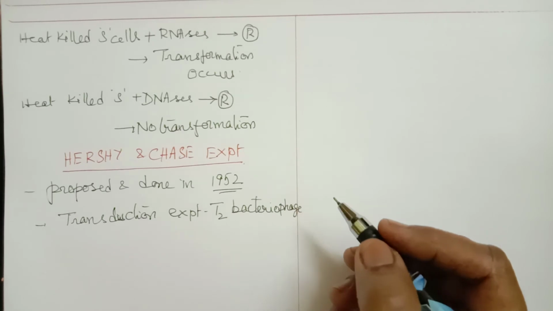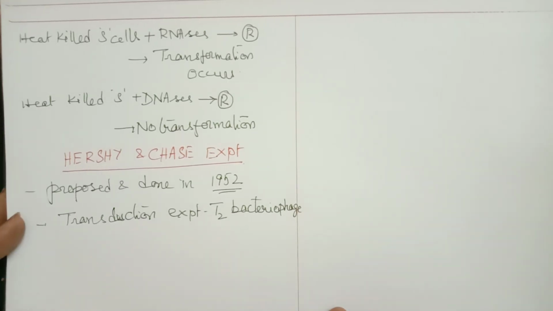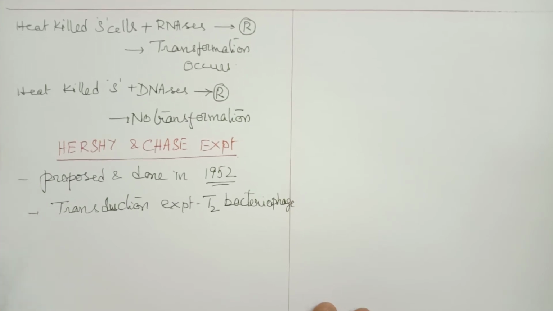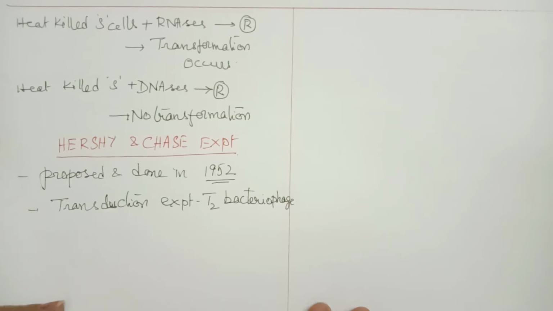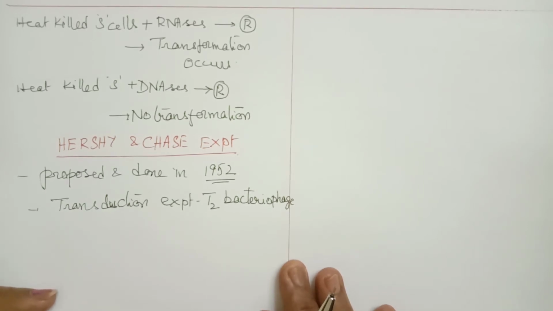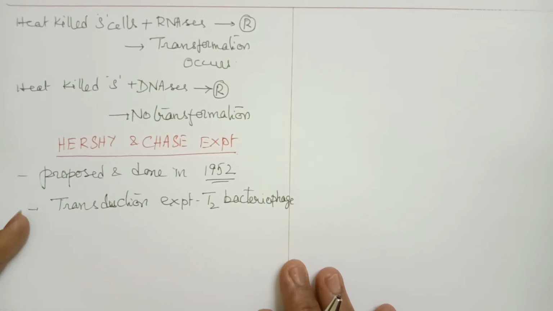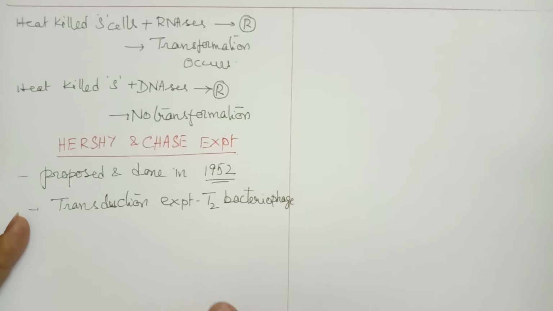Transduction, you know very well, is when a virus infects a bacterial cell. Bacteriophage is a virus infecting a bacterial cell. When it enters the bacterial cell, it starts synthesizing its own parts. We have seen in the lytic cycle that only the DNA of the virus enters the bacterial cell. Viruses have only two parts, the nucleic acid part and the protein part. The protein remains outside and only the nucleic acid enters. This is briefly what happens in a viral cycle.